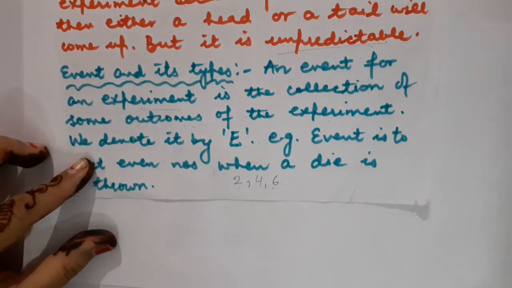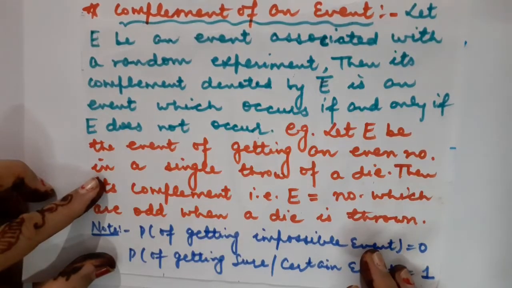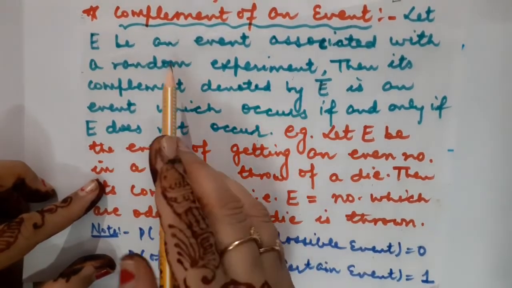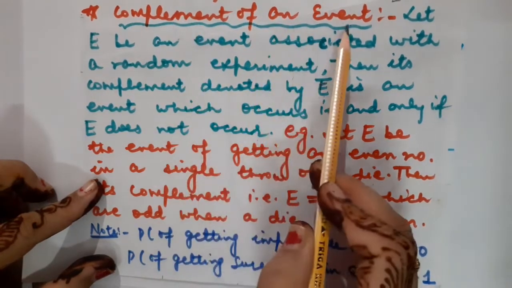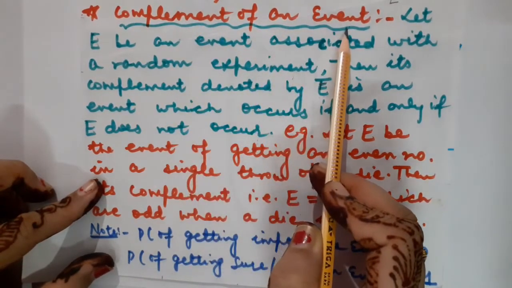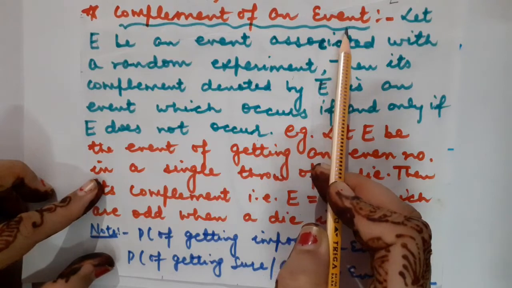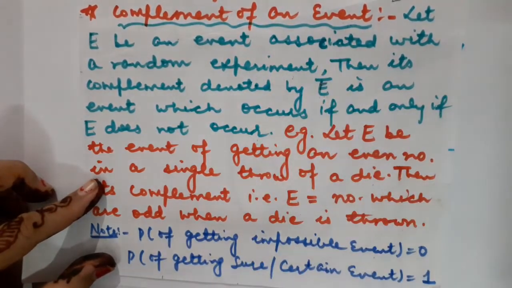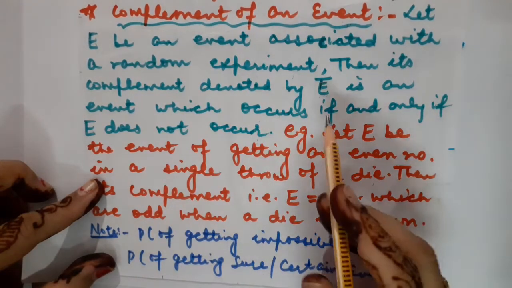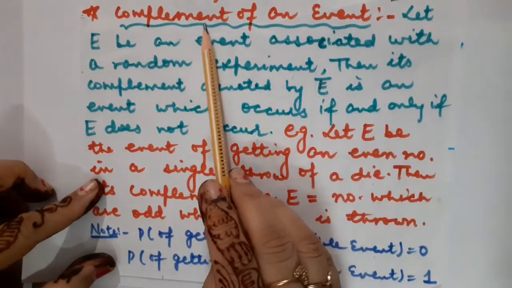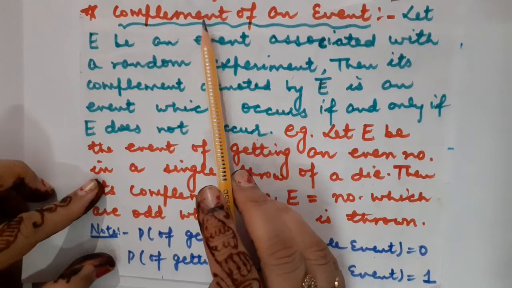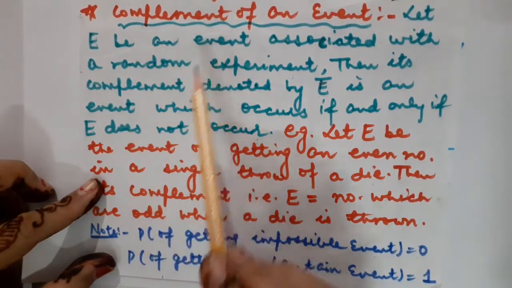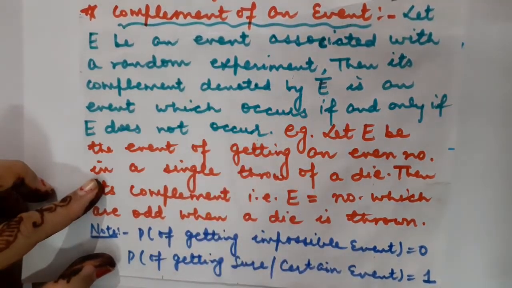Got it? One more important concept I explained to you yesterday was the complement of an event. Complement of an event is nothing but the negation of the event. For example, if in an event you include only odd numbers whenever a die is thrown, then in the complement we are supposed to take only and only even numbers. It means in the complement we take those outcomes which we did not consider in the actual event. Got it?